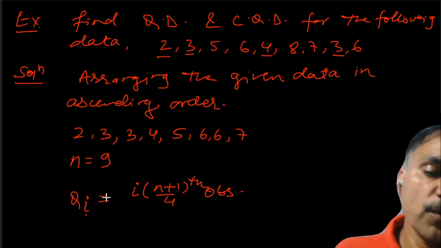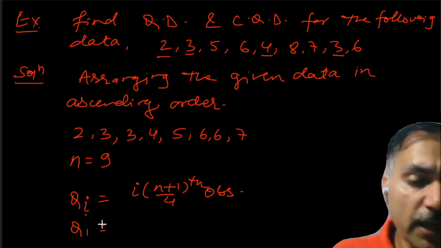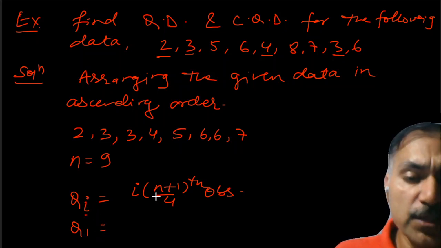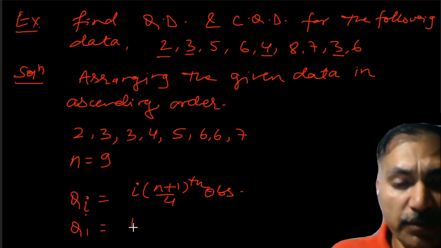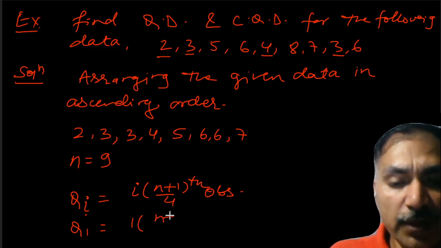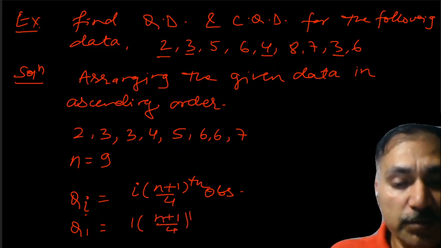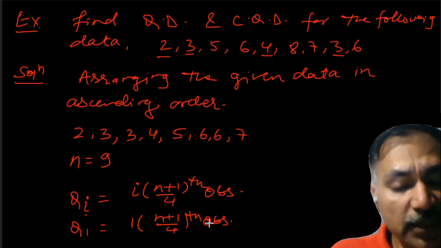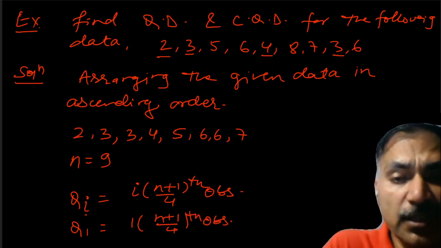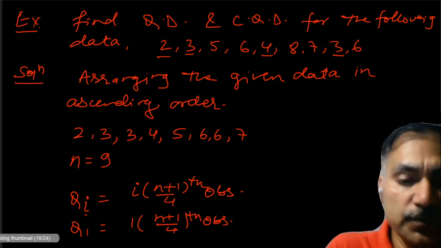Now, what is going to be Q1 first? In the place of i, I'm writing 1. So it is going to be 1 into (n plus 1) upon 4th observation. Is it clear? Now, what is going to be Q2? Let us go to the next page.